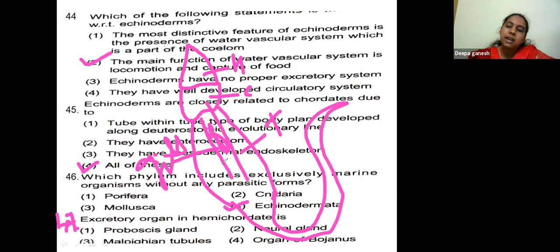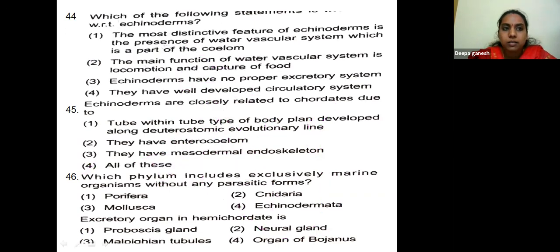It has a proboscis gland that helps carry out excretion. It lives in seashores in U-shaped burrows, and is called a tube-dwelling organism. So the answer for the excretory organ is the proboscis gland.